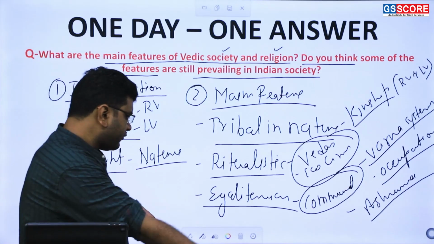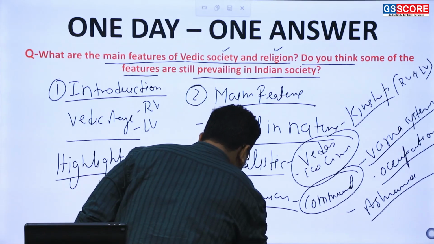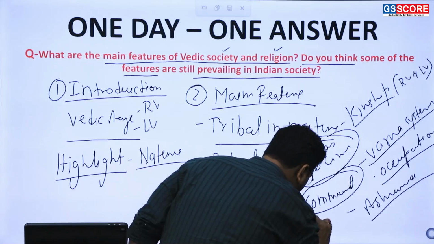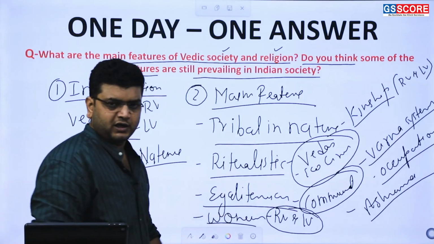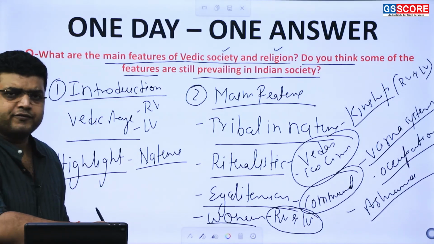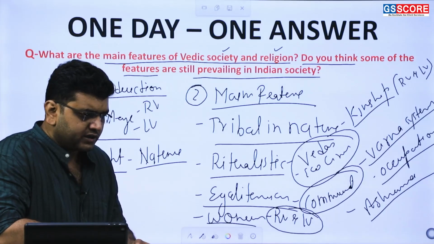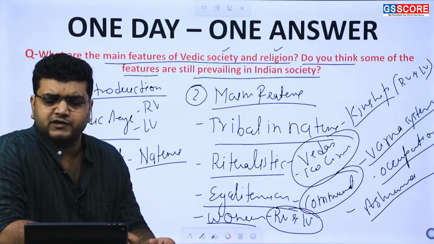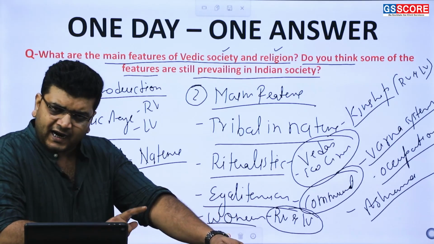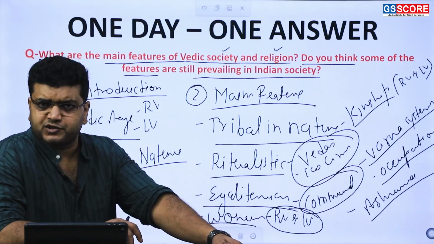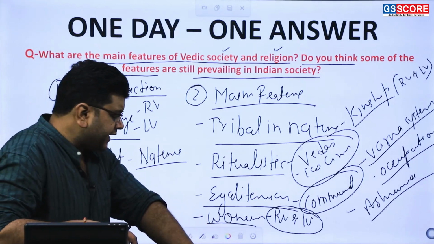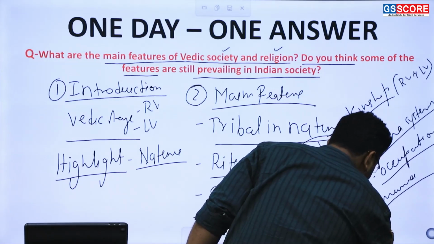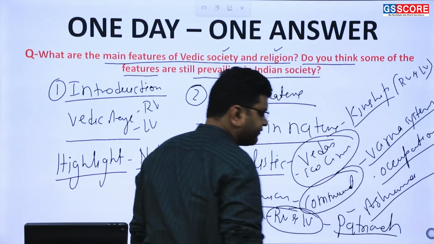Then the position of women: just highlight the position of women in both the Rig Veda and the later Veda. What was their position, and why a few important changes can be seen in the position of women in the later Vedic age when compared with the Rig Vedic age. That is because of economic participation and property rights. Then write the point on the nature of society: patriarchal. Society was patriarchally driven.